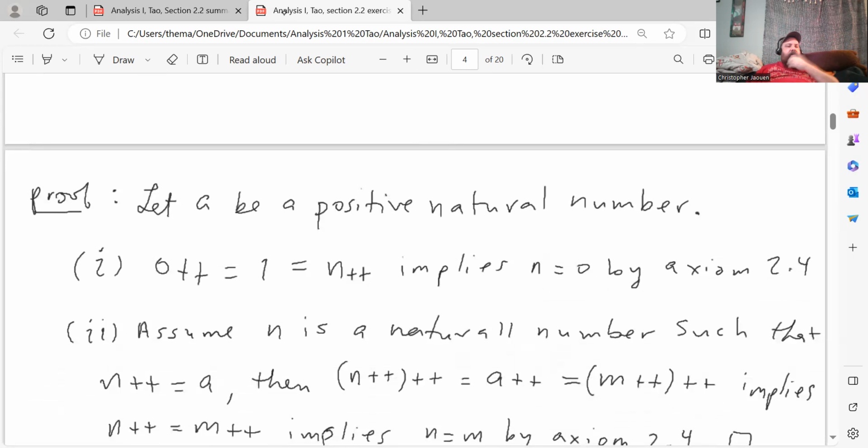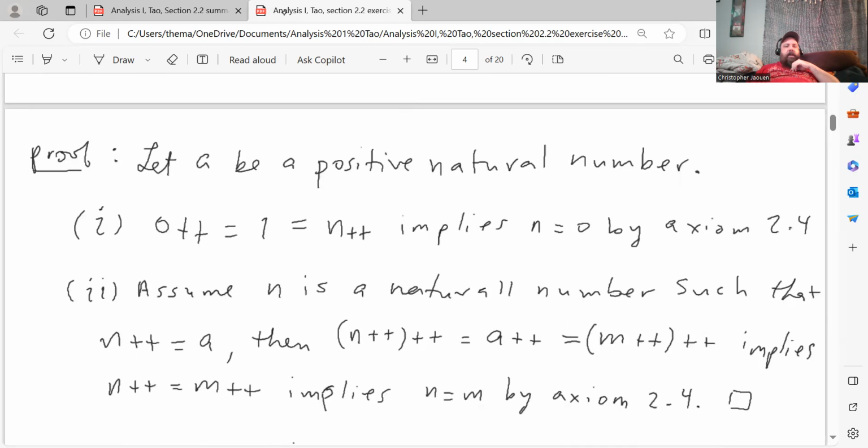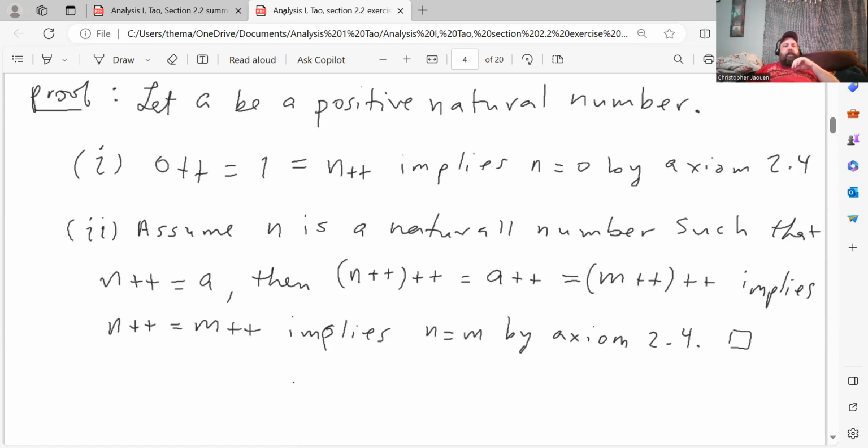Again, unsurprisingly, it's by induction. So let A be a positive natural number. The successor of 0 is equal to 1. And if we assume that that's equal to the successor of n, that implies that n is 0 by axiom 2.4. So that shows that the base step is satisfied.